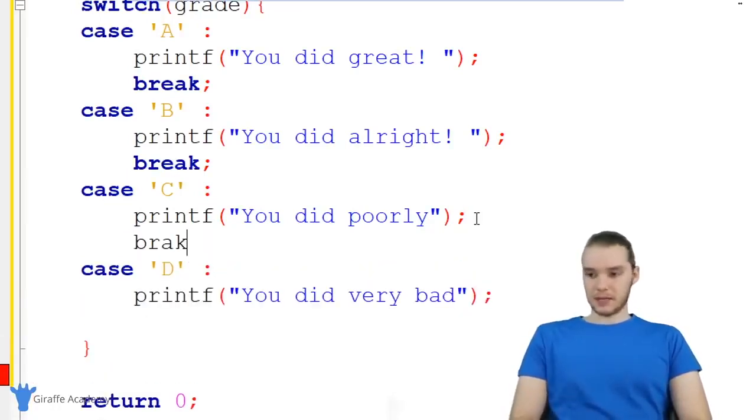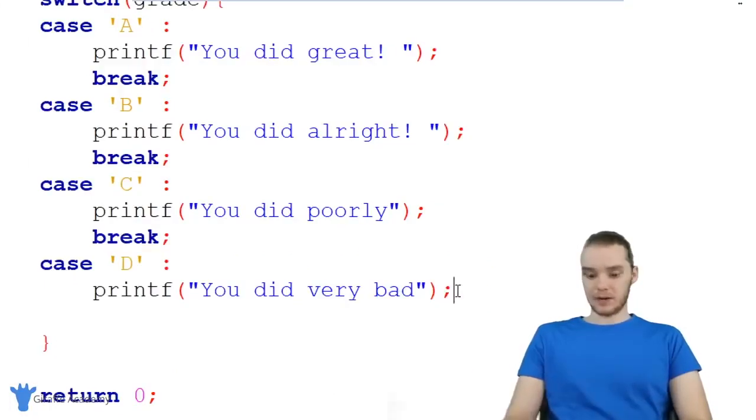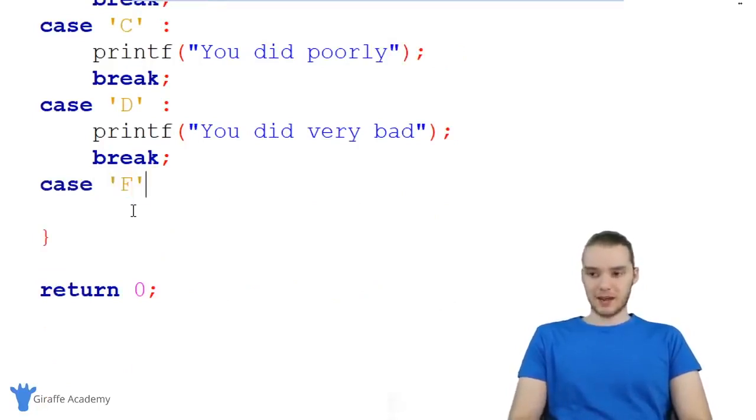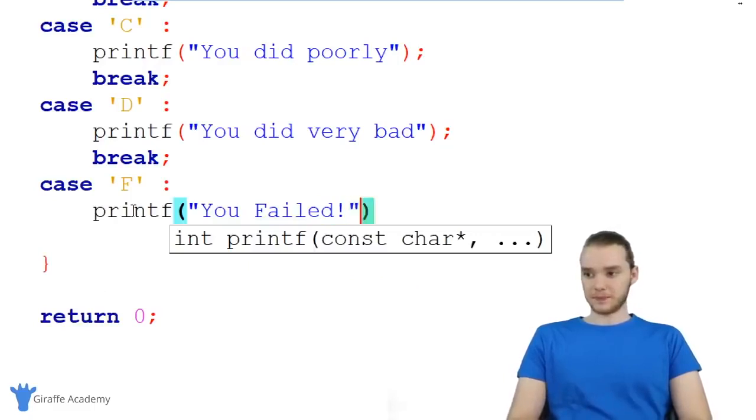And I forgot to put a break statement here. And I'm going to put one down here too. And finally, we're just going to do one more for if they failed the test. So I'm just going to say in the case that they got an F, we will print out you failed.